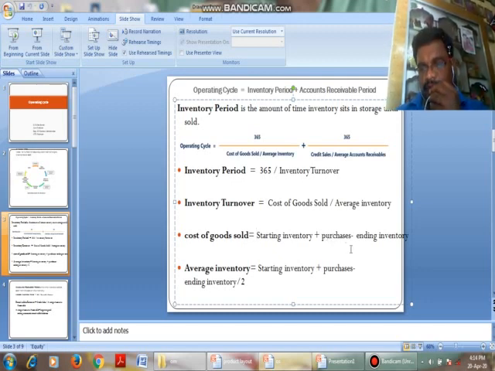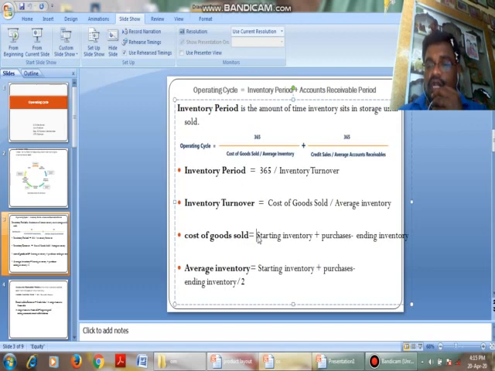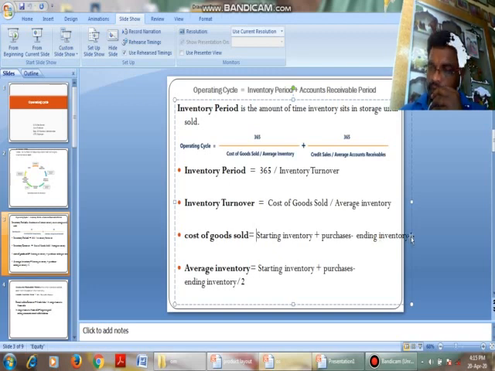We have gone for production and some inventory is left over, that is called ending inventory. So it is starting inventory plus purchases minus ending inventory, that is closing inventory.